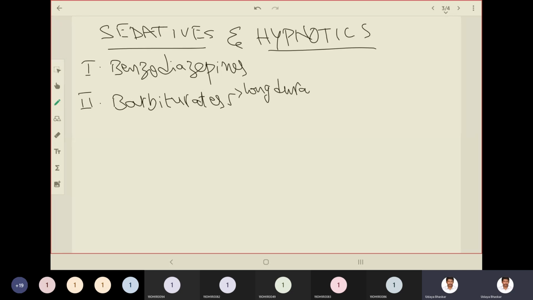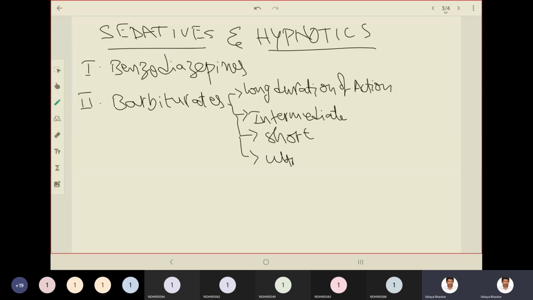Long duration of action, intermediate, short. We have ultra short acting also, but we don't have that in our syllabus. But for your knowledge, I am including it.